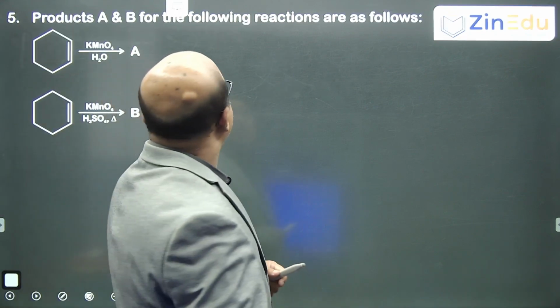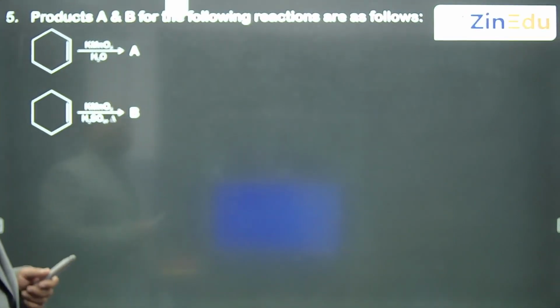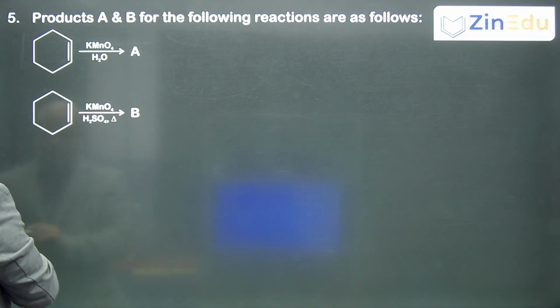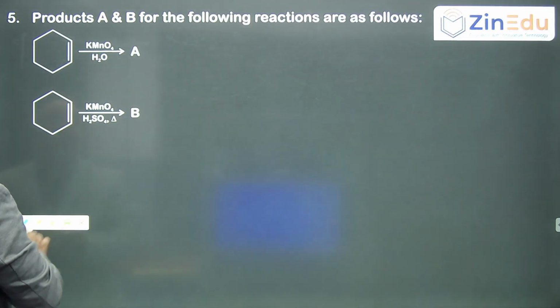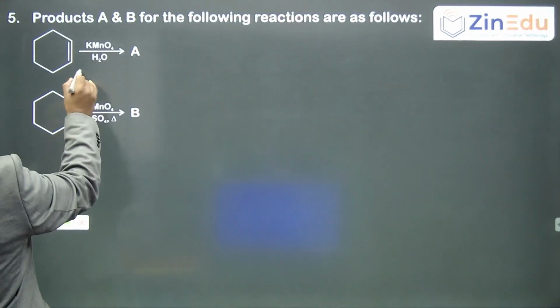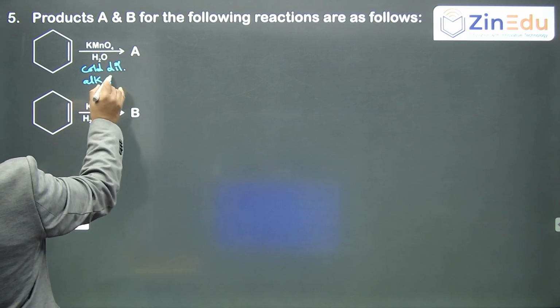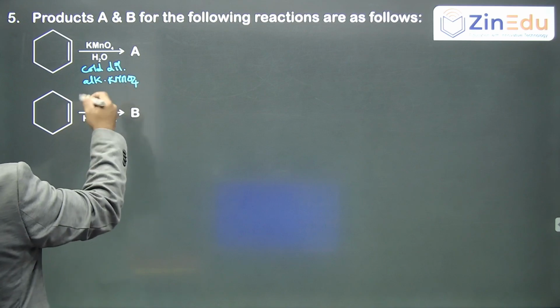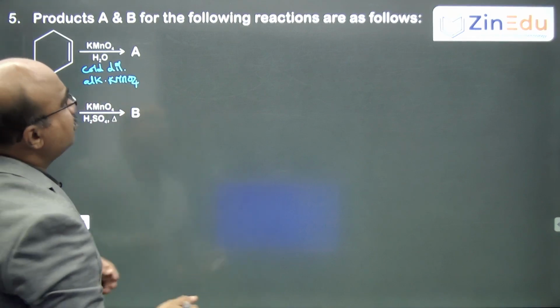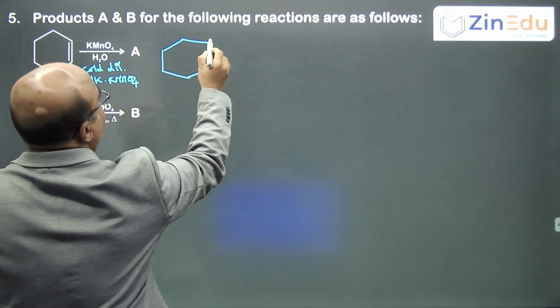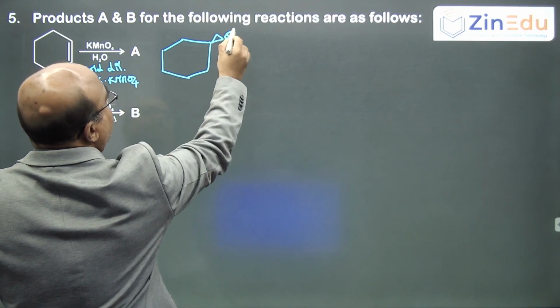Next. Products A and B for the following reactions are as follows. KMnO4 in water, that is mostly like dilute KMnO4. We already say this is cold dilute alkaline KMnO4 type, like Baeyer's reagent. So it will undergo hydroxylation. So A will give the diol, that is syn hydroxylation you can say.